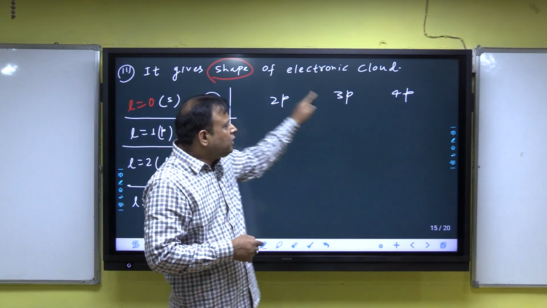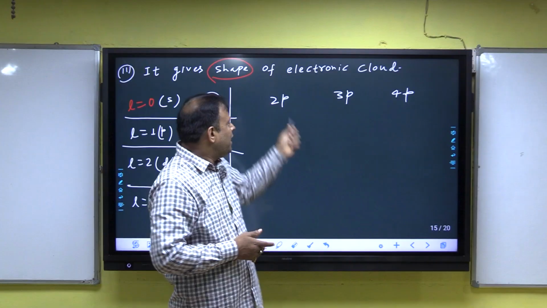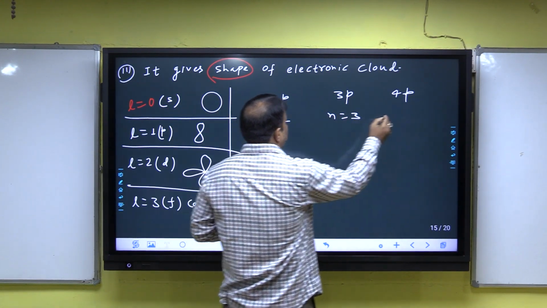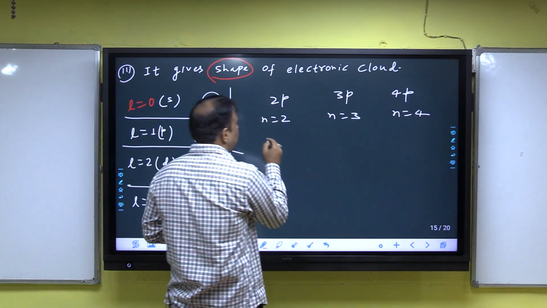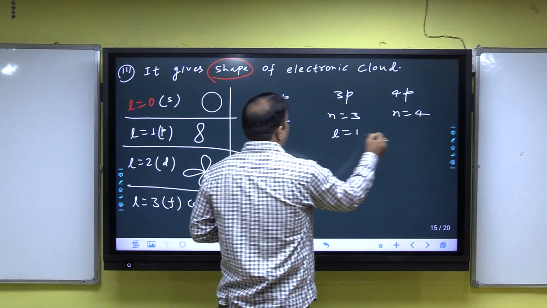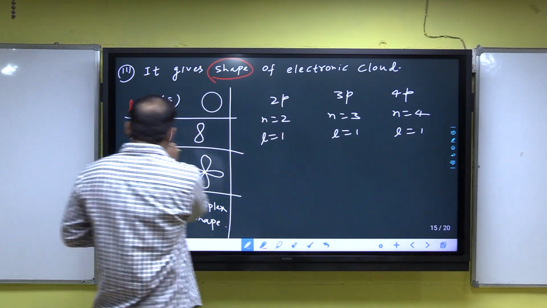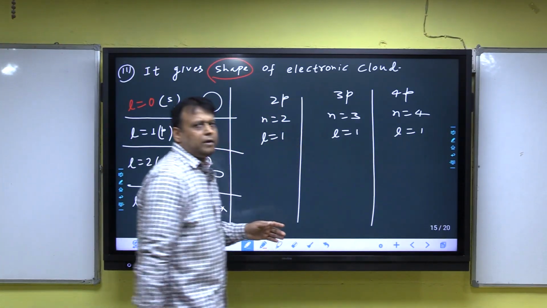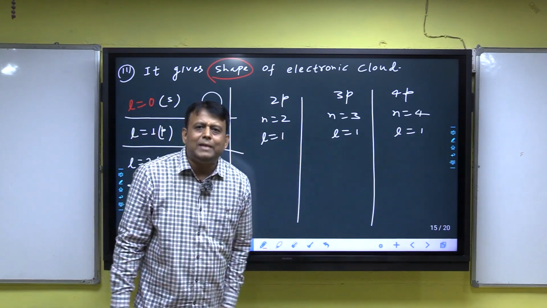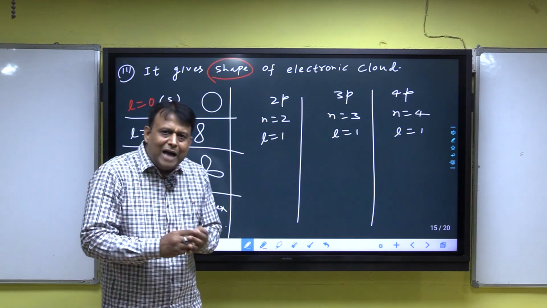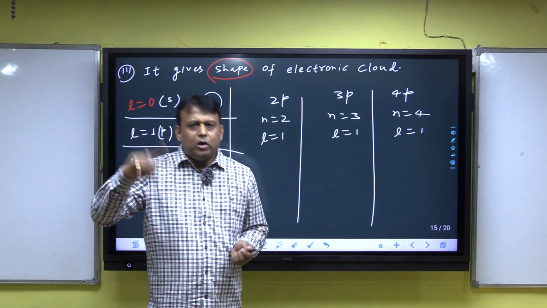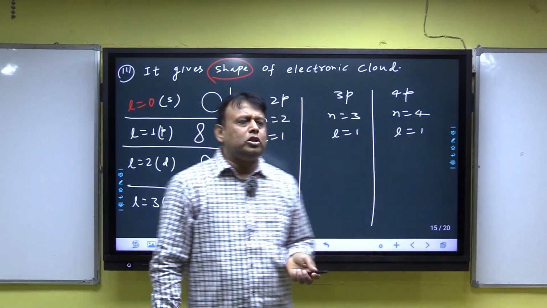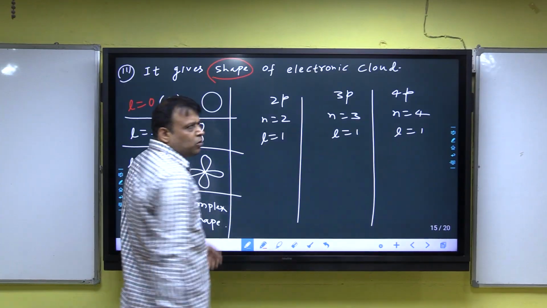Listen, 2p, 3p, 4p. Here the principal quantum number is 2, 3 and 4, and azimuthal is 1, 1, 1. When l is equal to 1, the shape is dumbbell, so 2p, 3p, 4p all have dumbbell shape, but the size of the dumbbell will be different, because we know that the principal quantum number gives the size of the electronic cloud. In 2p, n is equal to 2.